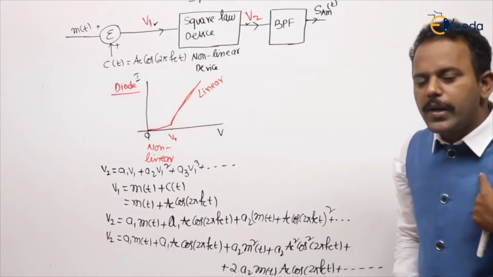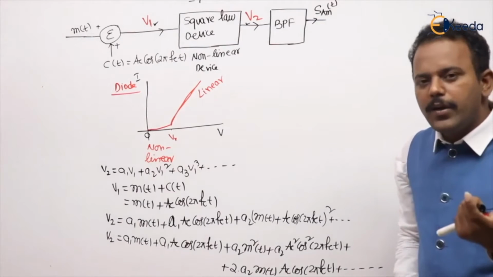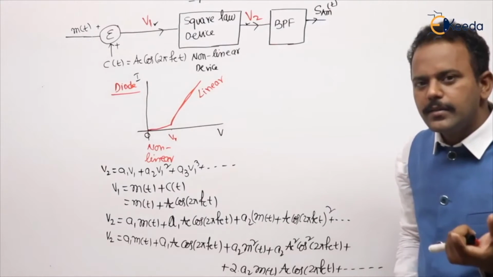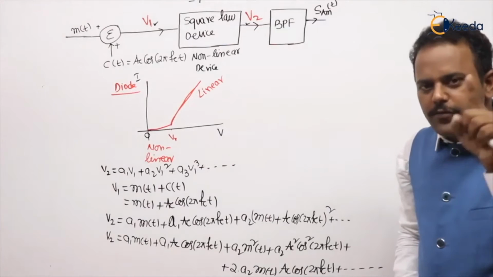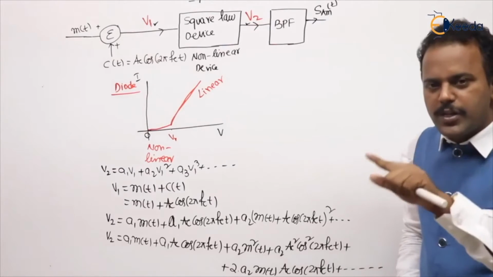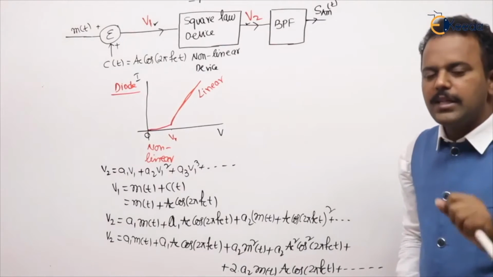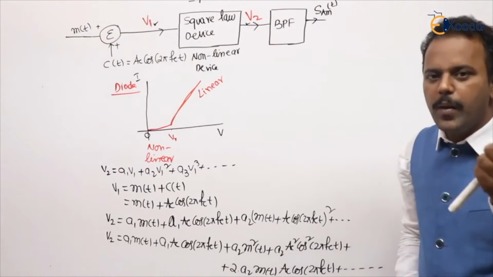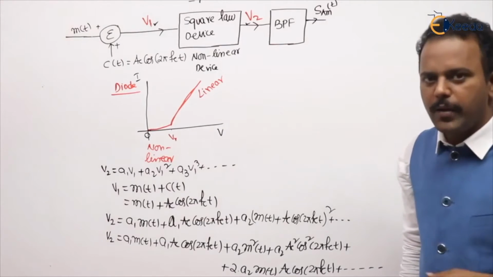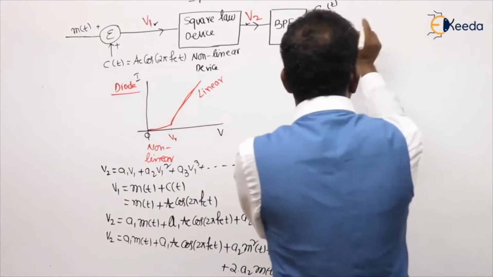We already know the spectrum of AM. Spectrum of AM has components from where to where? From f_c minus omega_m to f_c plus omega_m, if the message has frequency components from minus omega_m to plus omega_m. For you, I will write one more time.